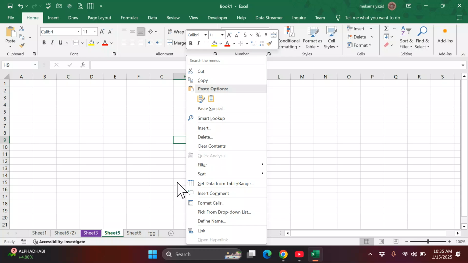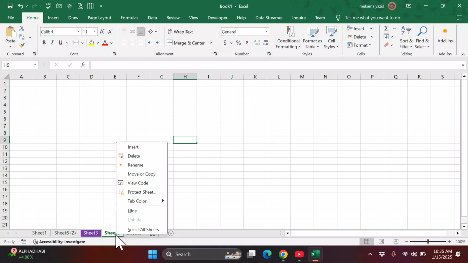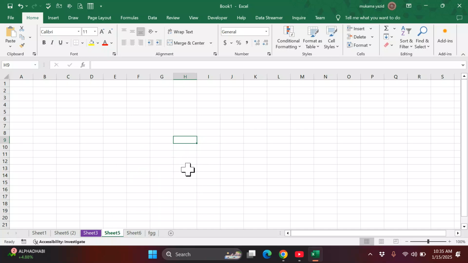That is contextual menus. They come because of where you are right clicking. I hope that one also is clear. You note there is a contextual menu which comes as a result of where you are standing. You right click and you get those options.